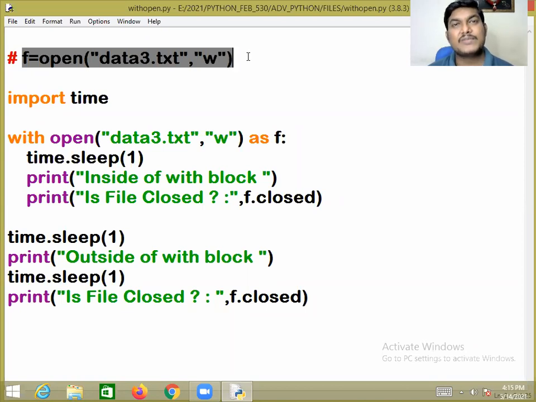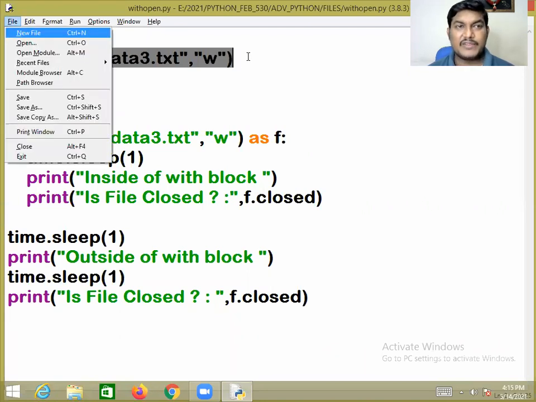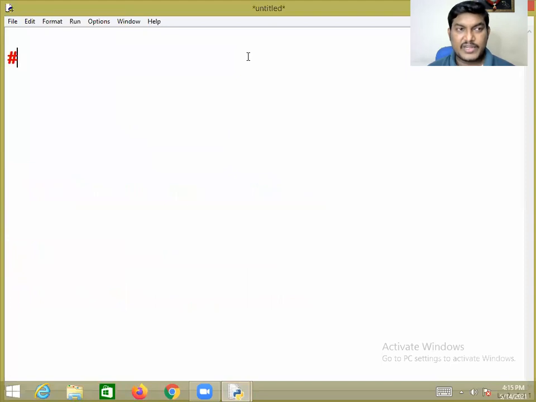I want to go with another one. Sir, how do I ensure the existence of a particular file? I just want to ensure the existence of a particular path, whether the particular path exists or not. Okay, just for you to get an idea, here I'm going to teach you about the exists method.